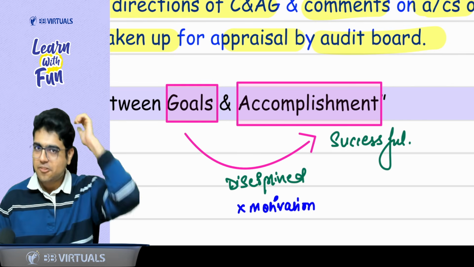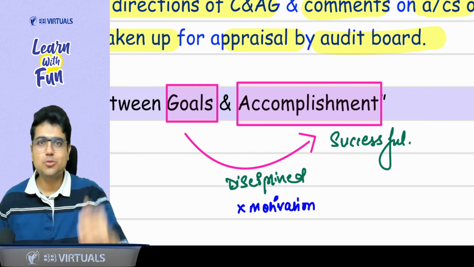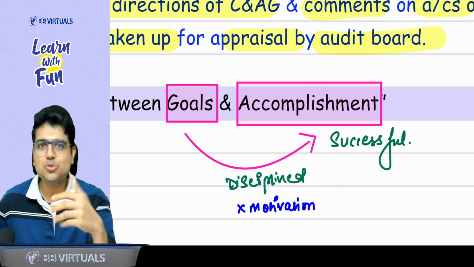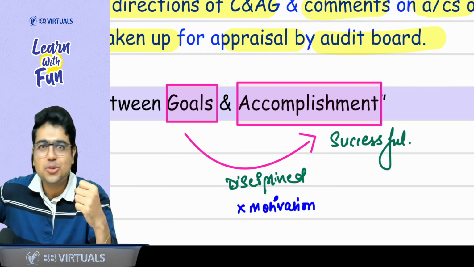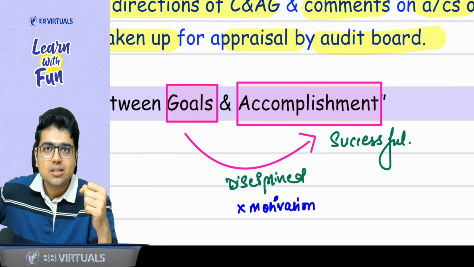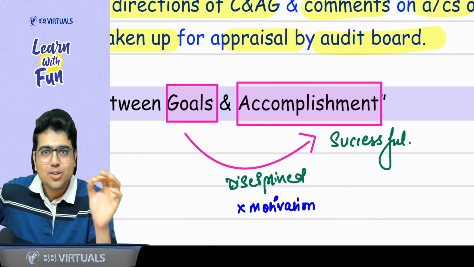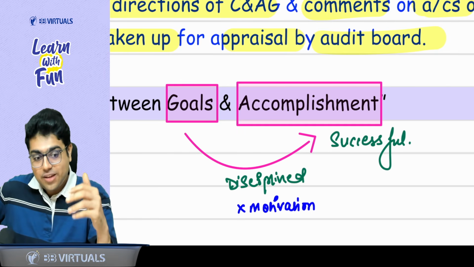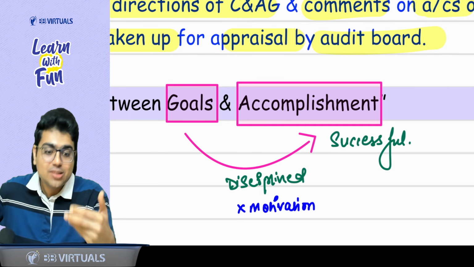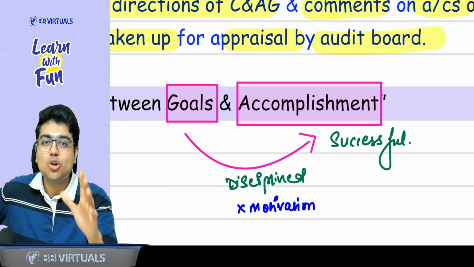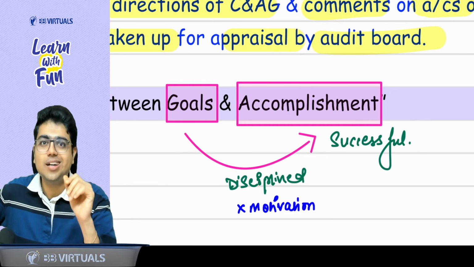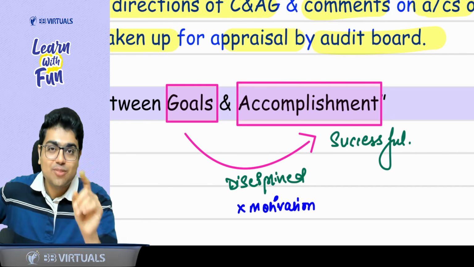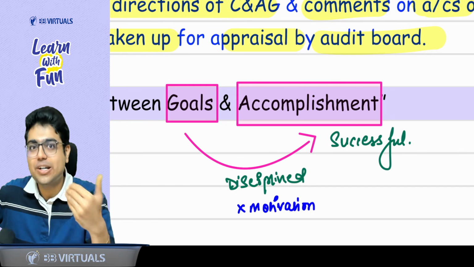Ask yourself, when you used to go to school, how many days did you feel motivated to go to school today? Sir, 90% of the times we did not feel like going to school. If you had decided based on motivation, you would not have been able to complete your schooling. It was the discipline which helped you complete your schooling.